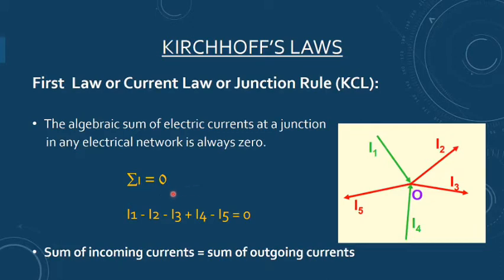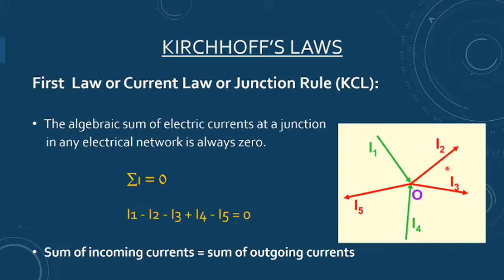Now for this we have to use a sign convention. If the current is entering the junction, it is taken as positive. If it is leaving the junction, it is taken as negative. Here, with the green lines, I1 and I4 are entering the junction, so they are both taken as positive, while I2, I3 and I5 are leaving the junction.